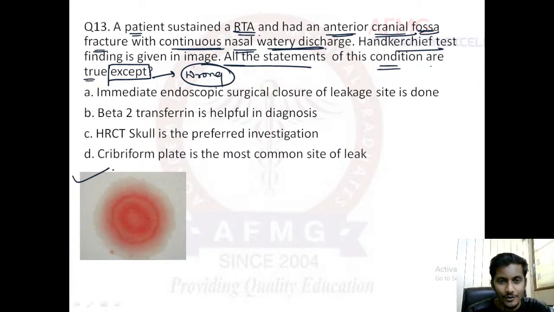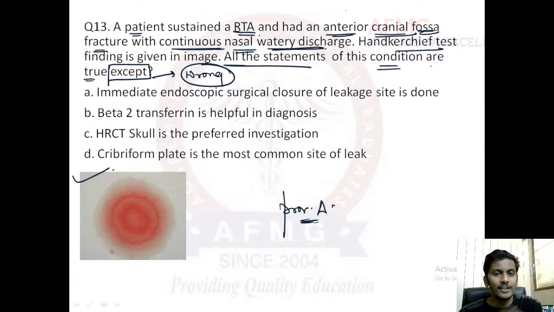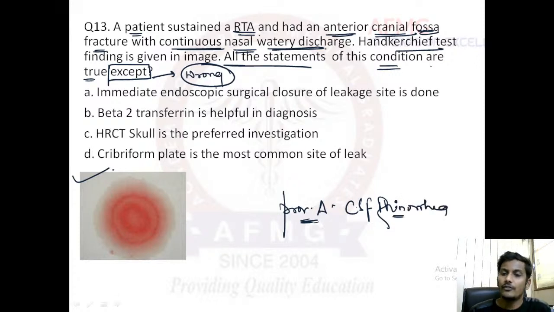So first of all, let's come to a provisional diagnosis. What is the provisional diagnosis? A patient sustained RTA, had an anterior cranial fossa fracture and presented with continuous nasal watery discharge. Watery discharge cannot be mucus, it cannot be sputum, it cannot be any nasal discharge due to infection, because it would be thickened. Mucus discharge is usually thickened. So watery discharge is usually due to CSF. So here CSF is continuously discharging from the nose and this is known as CSF rhinorrhea, which is a feature of anterior cranial fossa fracture.